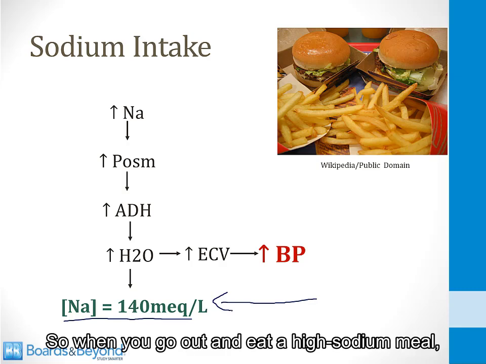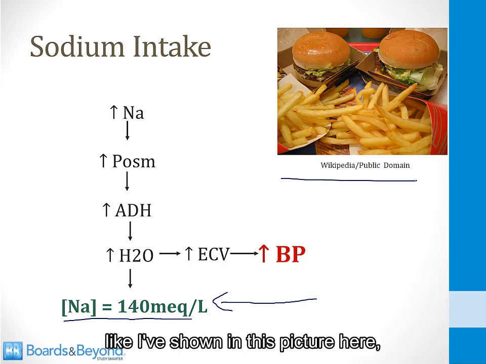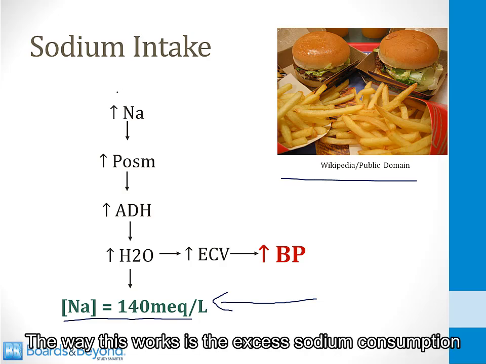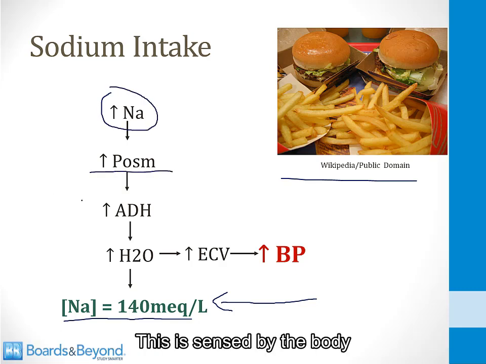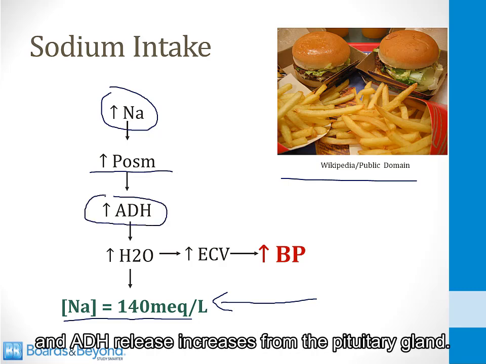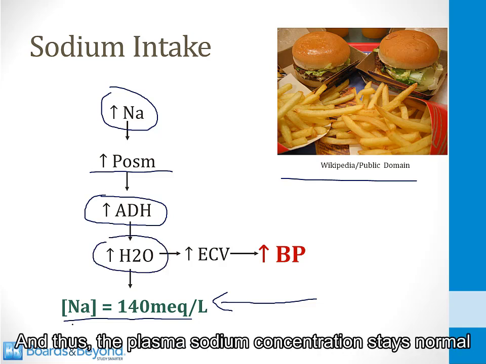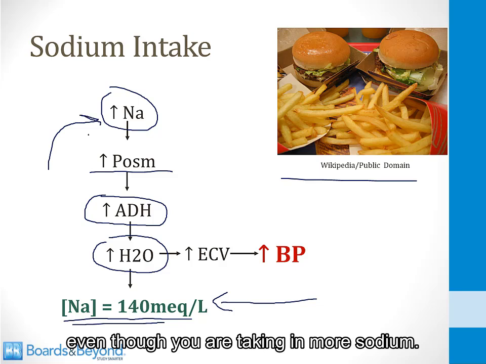So when you go out and eat a high sodium meal, for example, if you consume hamburgers and french fries like I've shown in this picture here, your body is going to respond to that by retaining water. The way this works is the excess sodium consumption leads to a slight rise in the plasma osmolarity. This is sensed by the body and ADH release increases from the pituitary gland. This leads to the retention of water by the kidneys and thus the plasma sodium concentration stays normal at 140 milliequivalents even though you are taking in more sodium.